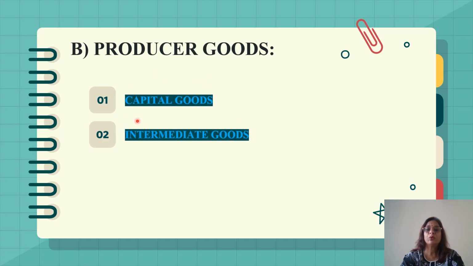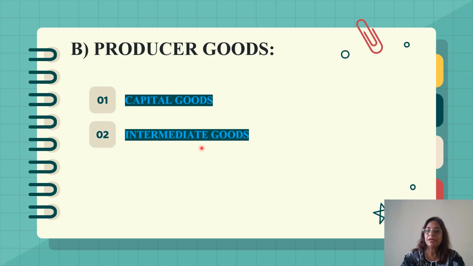Capital goods provide services to the producers for a longer period of time, but intermediate goods are those goods which provide services once. That means when they use it, they lose their identity.